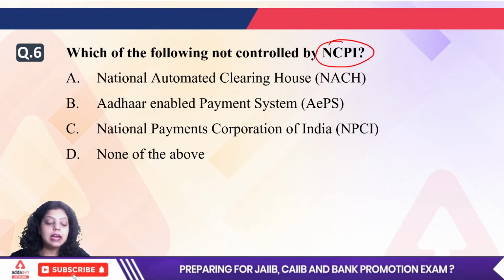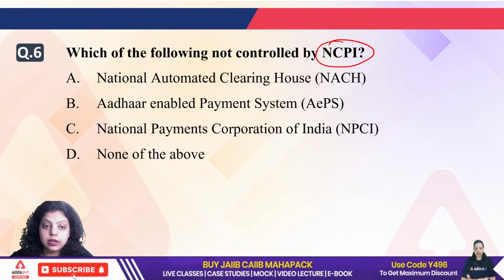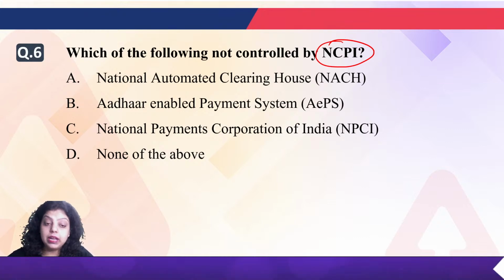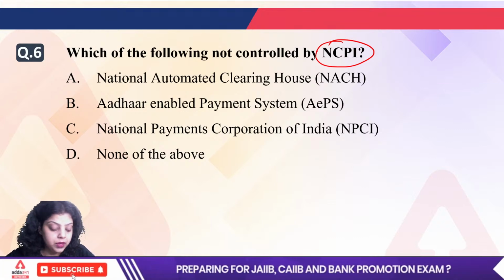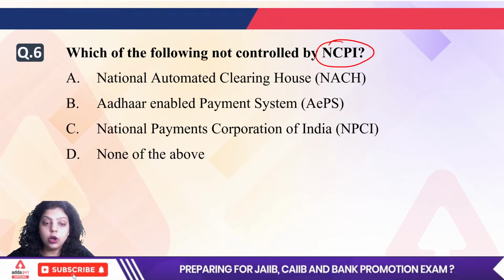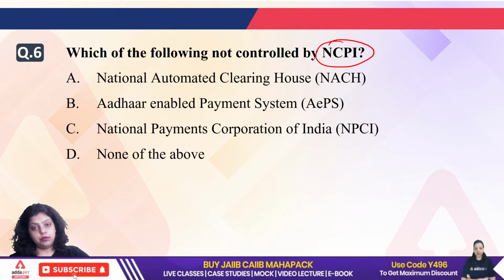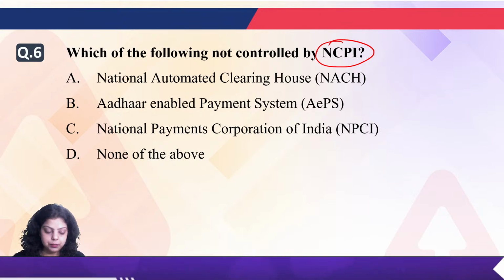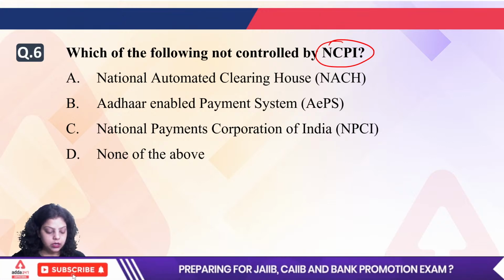So a new umbrella entity will be launched by the Reserve Bank of India. An application went to the RBI for opening a new umbrella entity. This new umbrella entity will be a competitor to NPCI, to control the monopoly of the NPCI in the payment market. So what will be the answer?